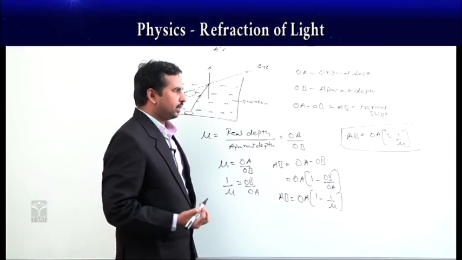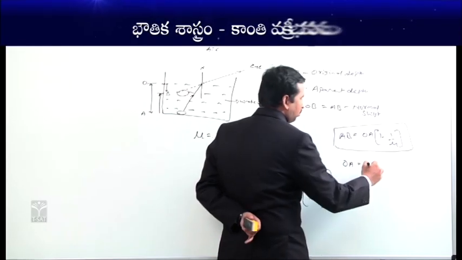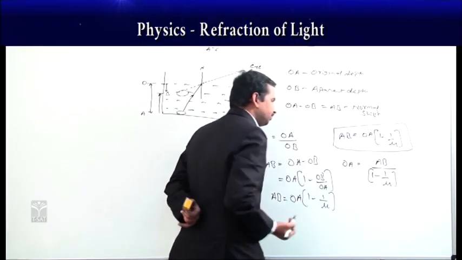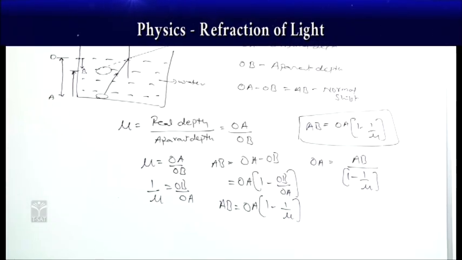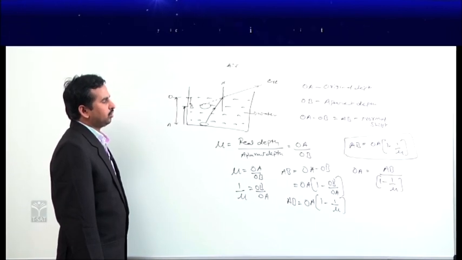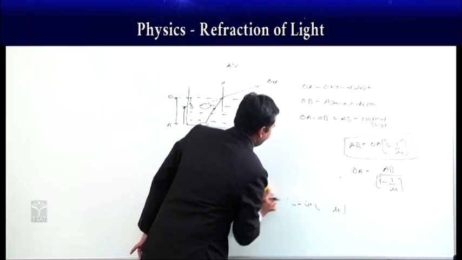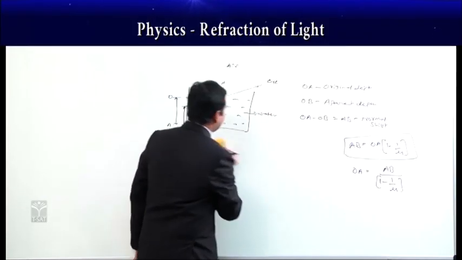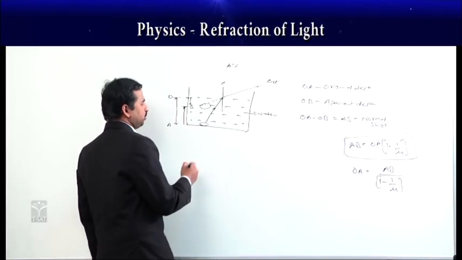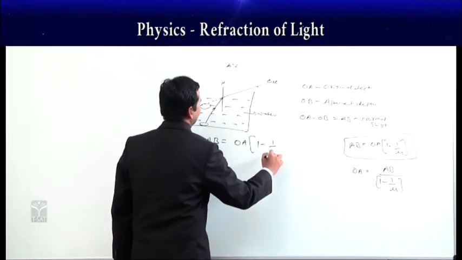In the same way, if you want the original depth, OA is equal to AB by 1 minus 1 by mu. Now finally we got the normal shift AB is equal to OA into 1 minus 1 by mu. In case of water in a beaker, AB is OA, the original depth, into 1 minus 1 by mu.